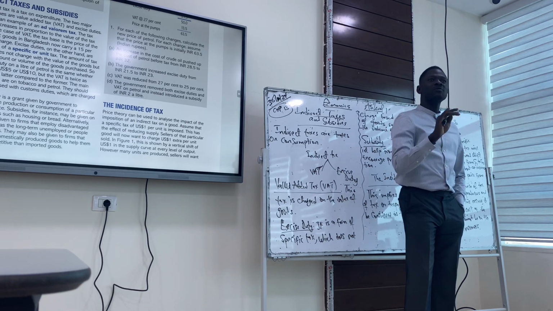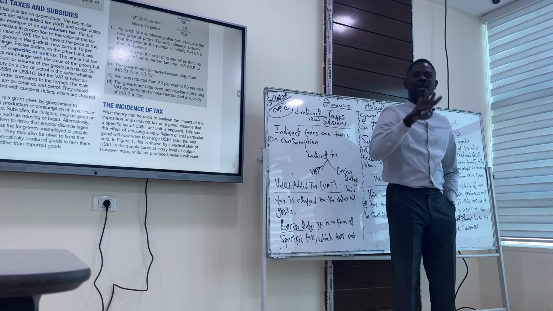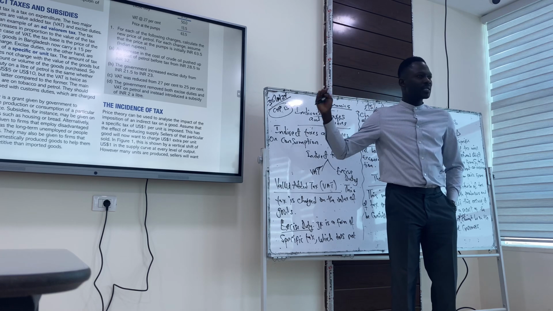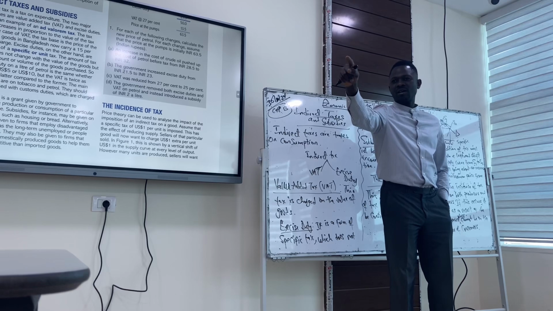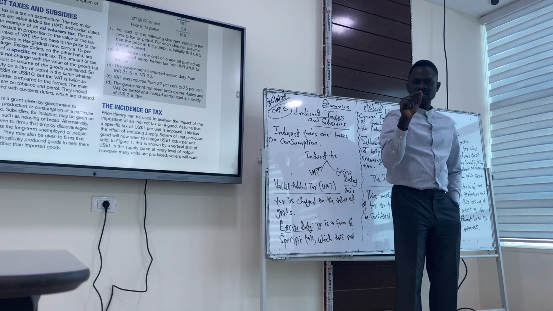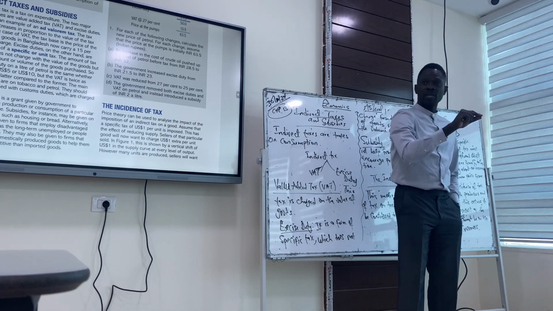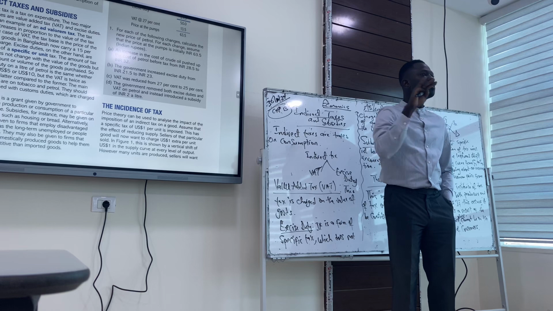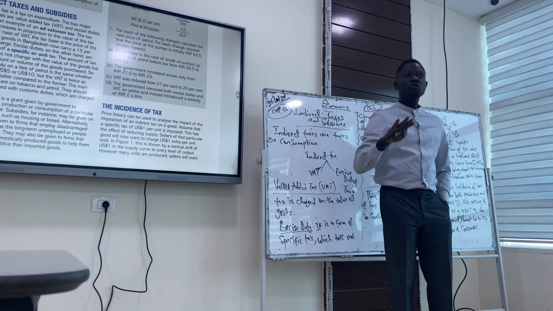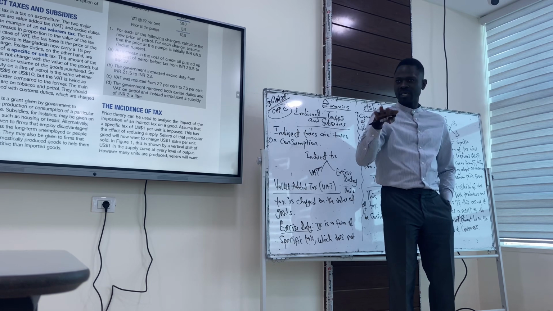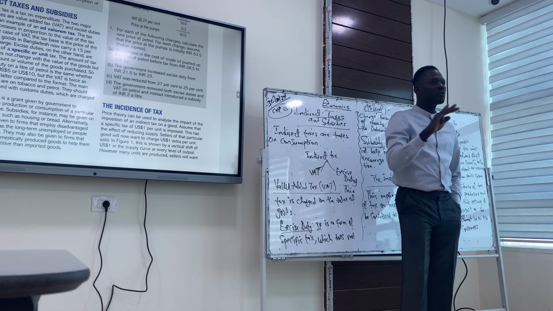Do we understand incidence of tax here? There's incidence of tax, which means there's a tax burden on taxpayers, based on the fact that indirect tax has been imposed. So an imposition of indirect tax will increase the equilibrium price. A higher equilibrium price could be paid by consumers or both consumers and producers. It will be paid by consumers if the demand for the product is price inelastic. It will be paid by both consumers and producers if the demand for the product is price elastic. That is what tax is about.